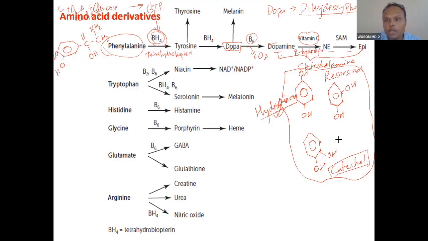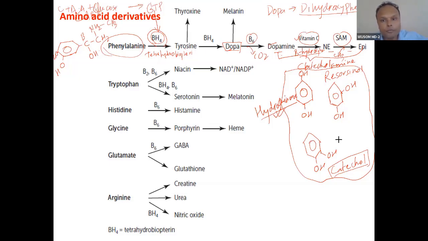And which hydroxylase? We have seen hydroxylation reaction by vitamin C also in collagen. Here also hydroxylation. So you can combine everything together. So this is the power of concept. Now, when you go further, this is SAM. Norepinephrine is converted to epinephrine. And you know the SAM is methyl donor. Methyl is added here at the amino group. So this becomes epinephrine. Norepinephrine, epinephrine.